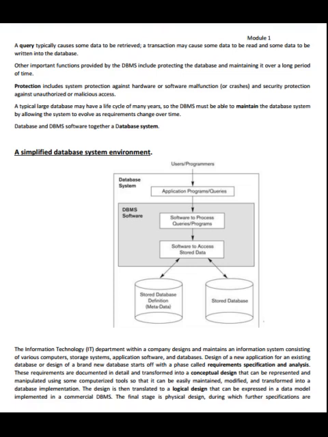The information technology department within a company designs and maintains an information system consisting of various computer storage systems, application software, and databases. Design of a new application for an existing database or design of a brand new database starts off with a phase called requirements specification and analysis. These requirements are documented in detail and transformed into a conceptual design that can be represented and manipulated using some computerized tools so that it can be easily maintained, modified, and transferred into a database implementation.